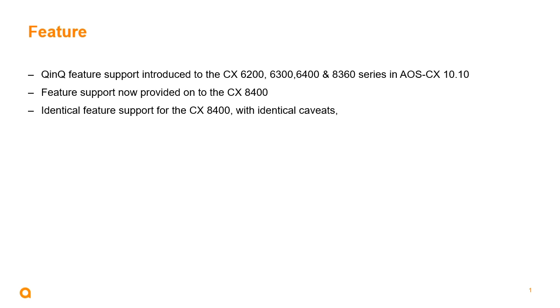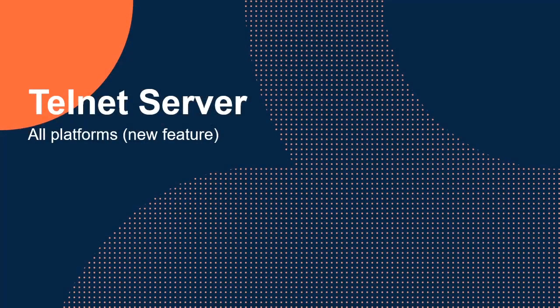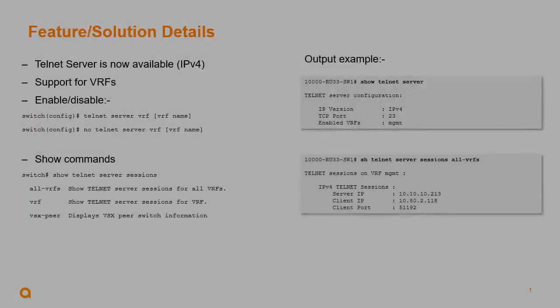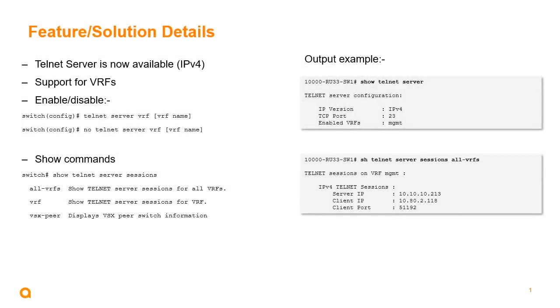And the last feature on the list, this is a new feature we're introducing, and it's affecting or impacting all platforms, Telnet server. So the feature, solution and details, you can see it on the slide, very easy to enable and disable and to actually display the show commands. In the configuration editor, you've got the enable disable commands here, some show commands at the bottom here, and some output examples for the Telnet server status and where it's configured, and also the sessions there.